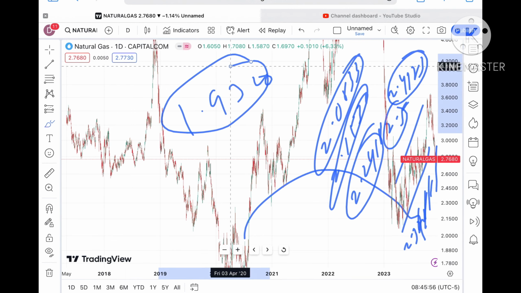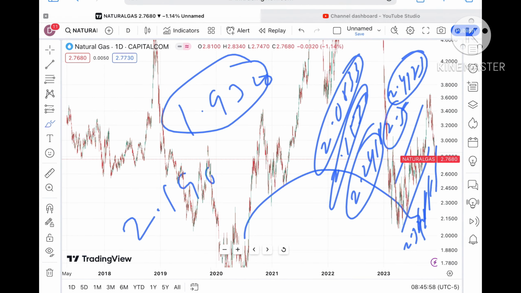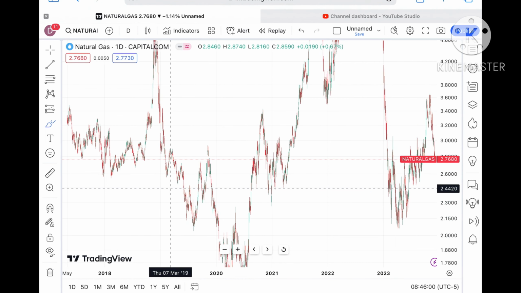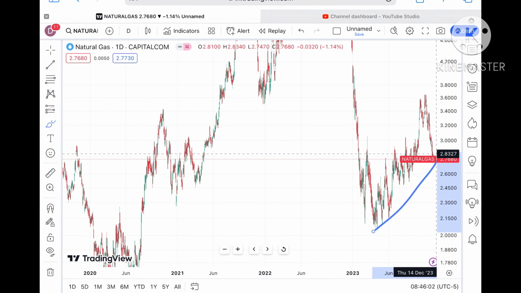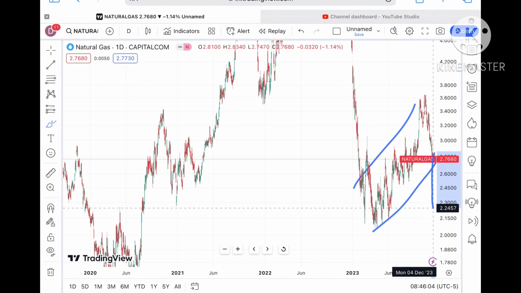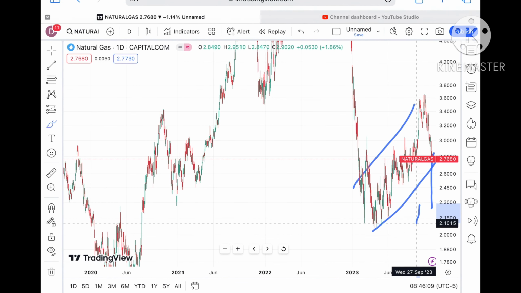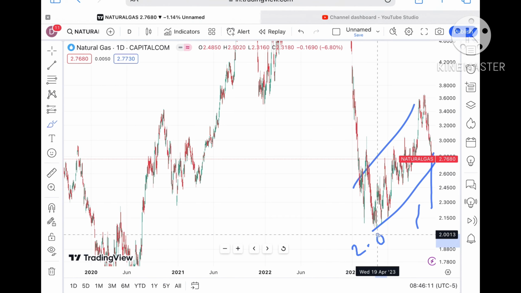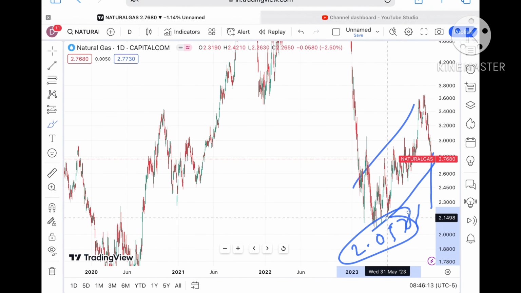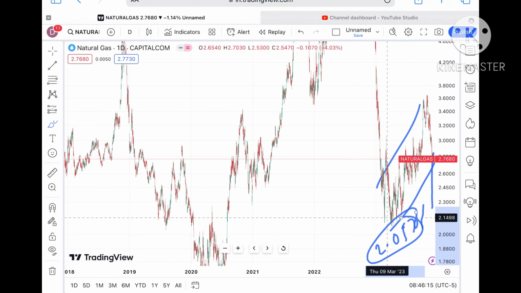If the price falls below a level of 2.196, chances are very high it will fall further low, because there is a clear pattern forming. Chances of going further down we can see towards 2.2376, to a level of $2.156, and from there to $2.578, and if it falls below that level, a further fall we can see.